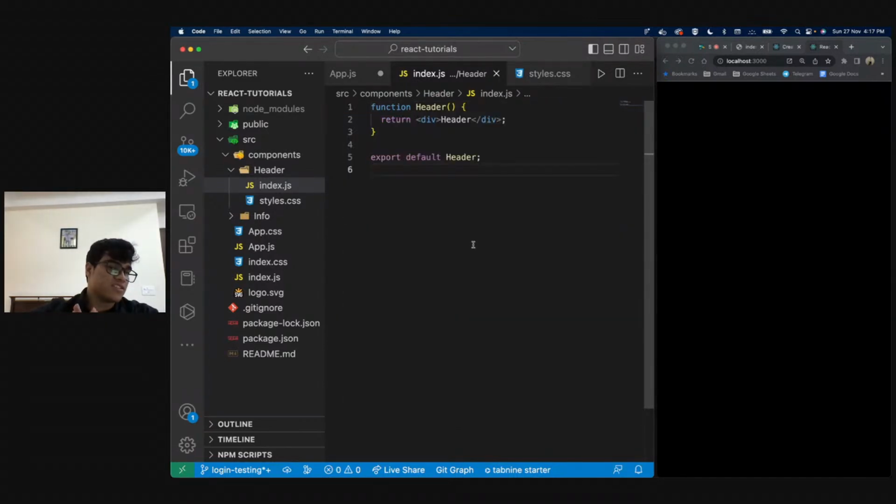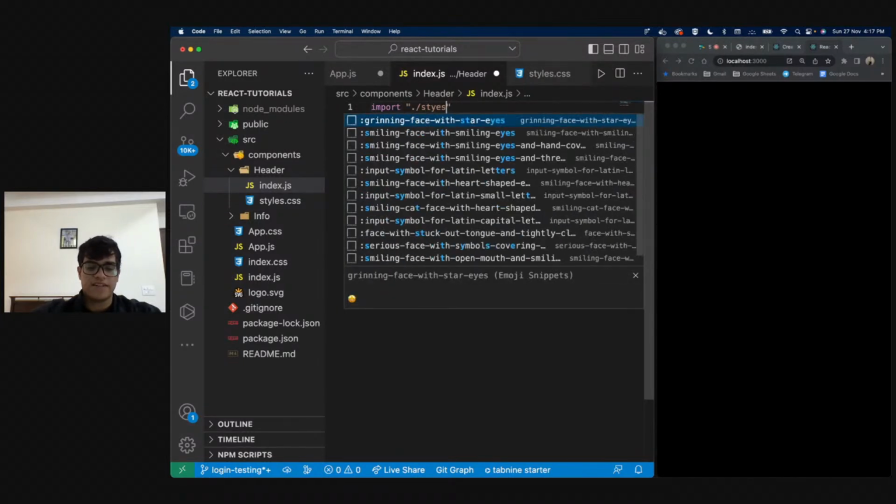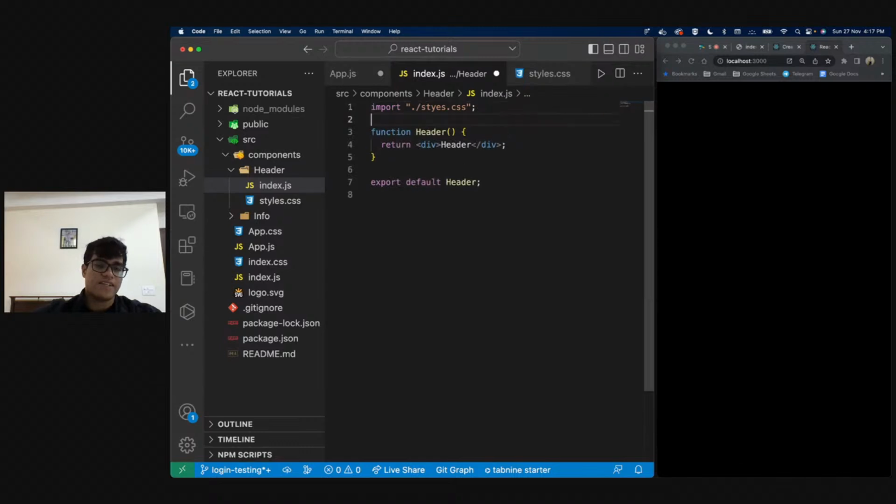Right now over here, I'm just going to do okay. All right, so I made a function called header, and in this function, I'm returning a div called header. Correct? And now I'll be saying import ./styles.css. Correct. So since I've imported this ./styles.css, now I can give classes to this, and we'll talk about that later. All right. So right now inside my header folder, I made an index.js and I made styles. So this is where everything related to my header component will be, right?